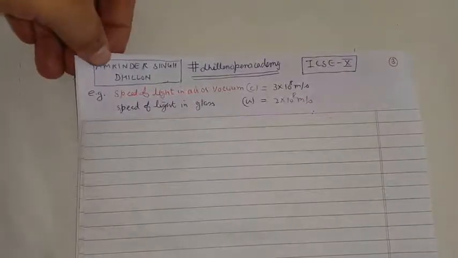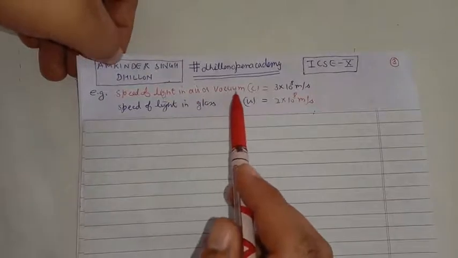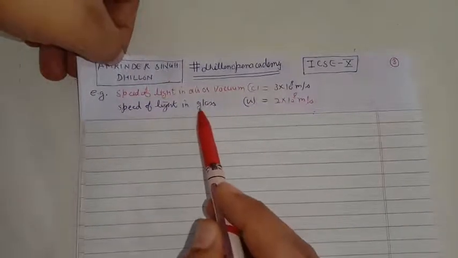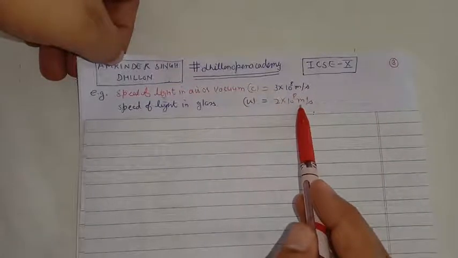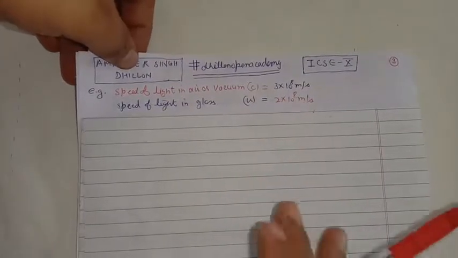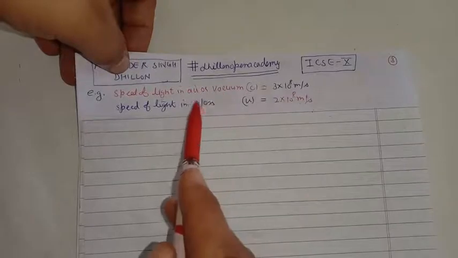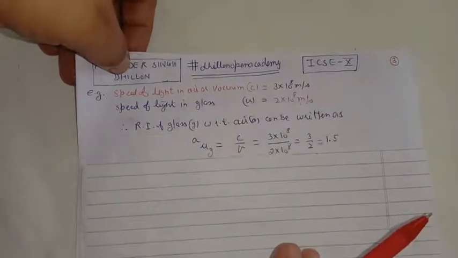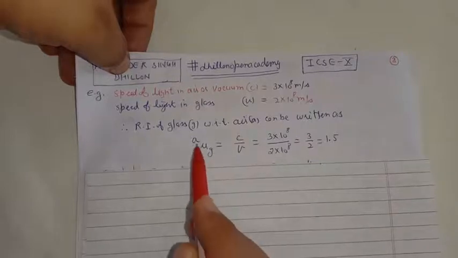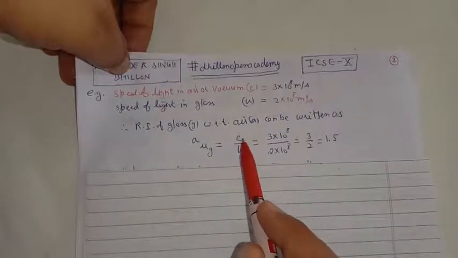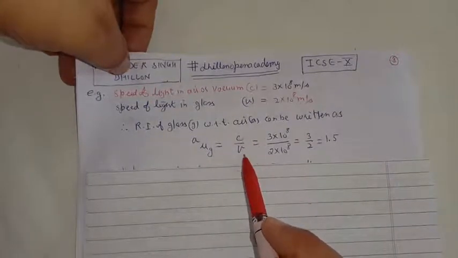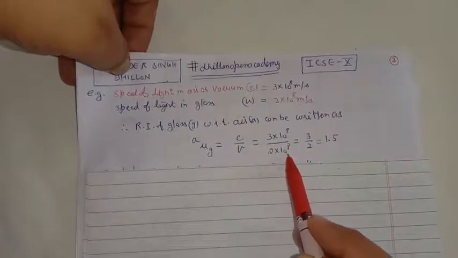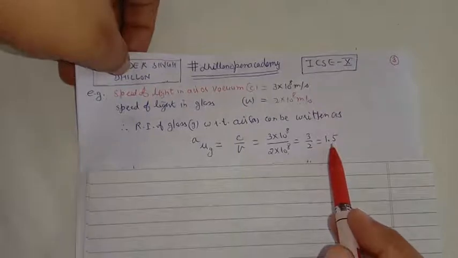For example, the speed of light in air or vacuum is 3 into 10 to the power 8 meter per second, while the speed of light in glass is 2 into 10 raised to the power 8 meter per second. So if we want to find the refractive index of glass with respect to air or vacuum, it would be equal to the speed of light in air divided by the speed of light in glass, 3 into 10 to the power 8 divided by 2 into 10 raised to the power 8, which will be 3 by 2 or 1.5.